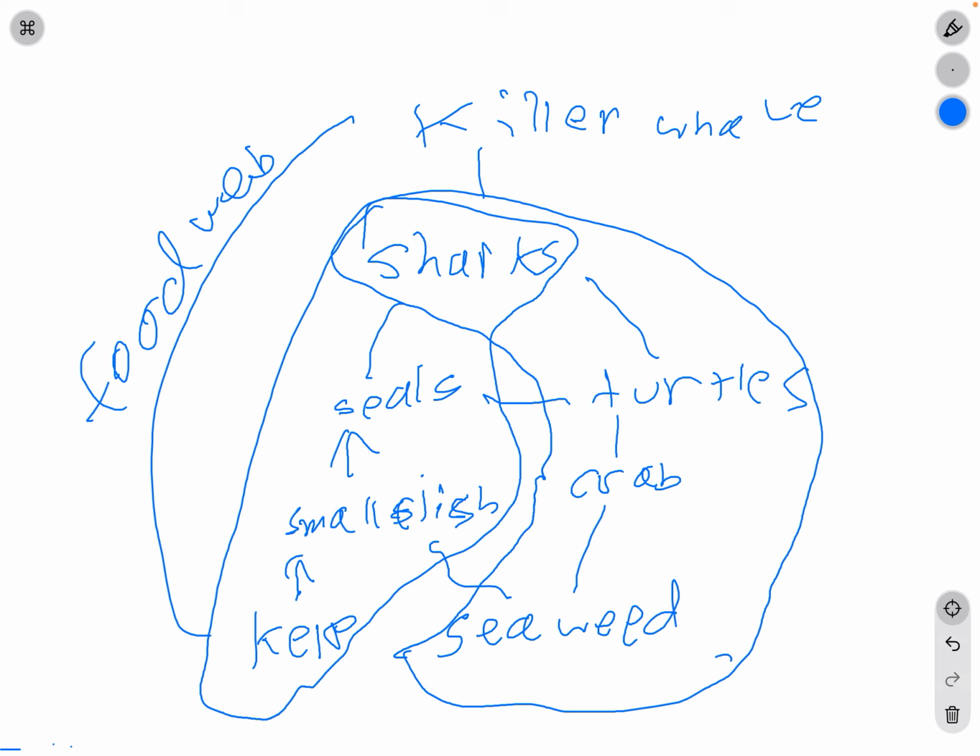If you ever want to do an experiment on how many different organisms there are or what the different organisms in an ecosystem are, always use food webs to express your thoughts and your questions. Even if they're wrong, you can still correct them because all of the animals affect each other in some way.